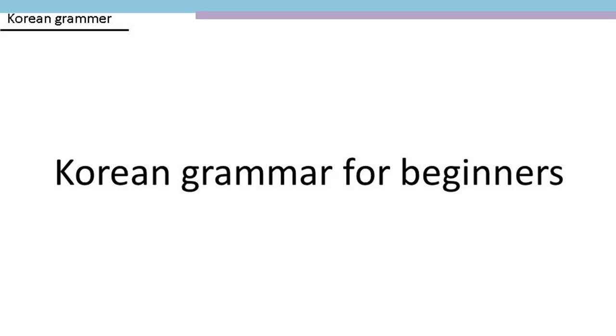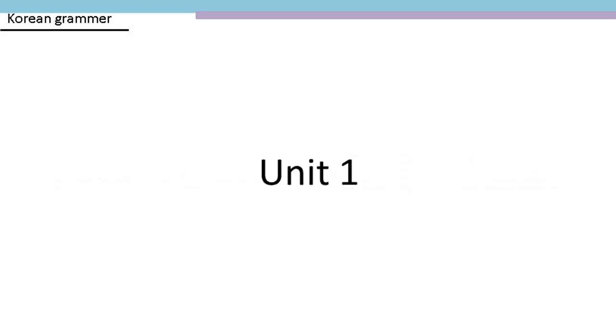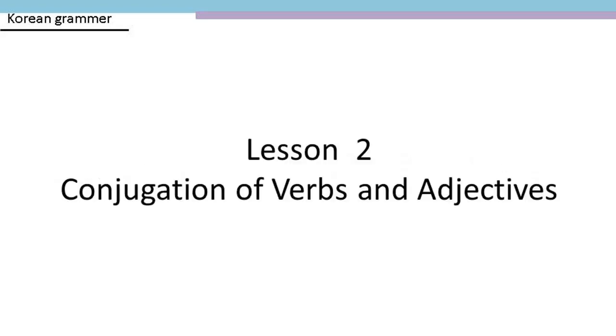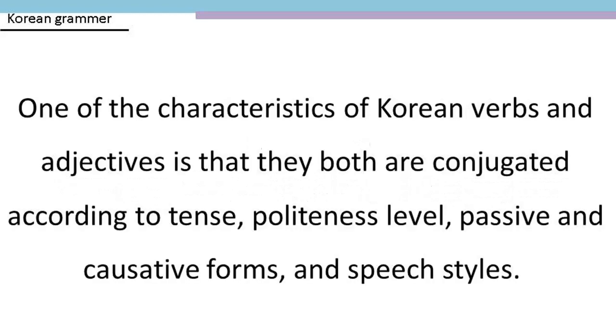Korean Grammar for Beginners. Unit 1. Lesson 2. Conjugation of verbs and adjectives. One of the characteristics of Korean verbs and adjectives is that they both are conjugated according to tense, politeness level, passive and causative forms, and speech styles.